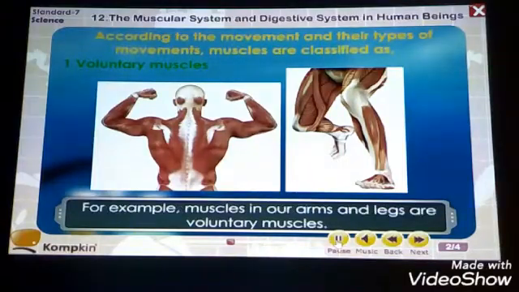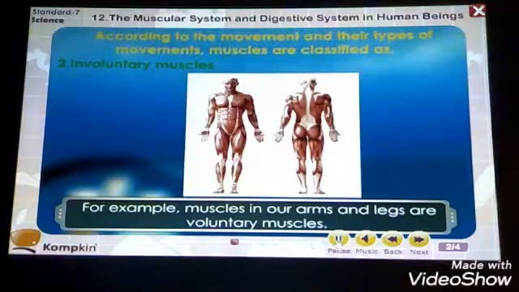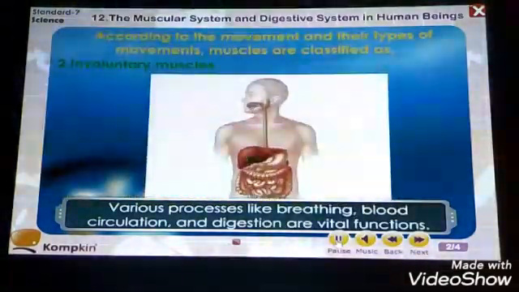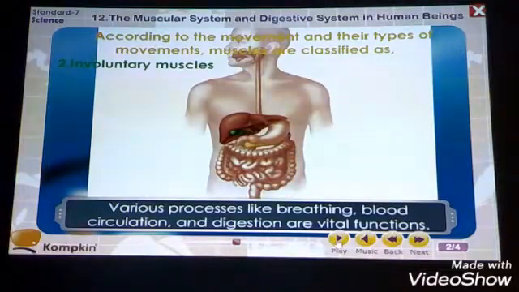Like that, if you are going to kick a ball, you will use the leg. For running also, you will use the leg. So the muscles of the leg are voluntary muscles. For example. Now it comes to involuntary muscles. Involuntary muscles are those muscles in whose functioning there is no wish or will of the person involved.